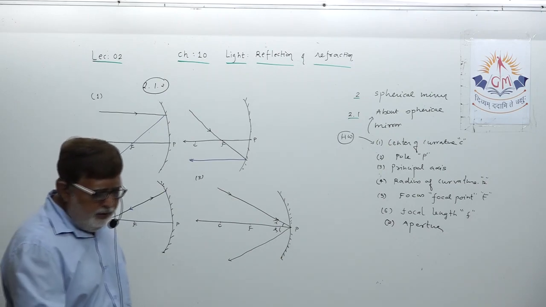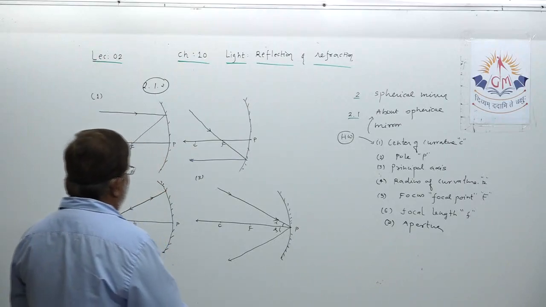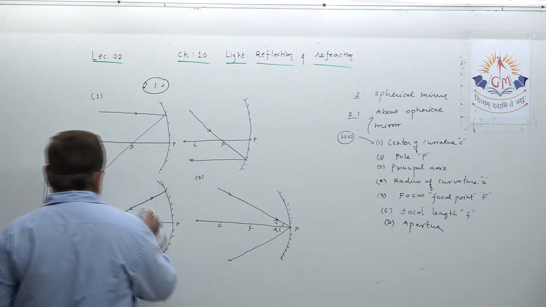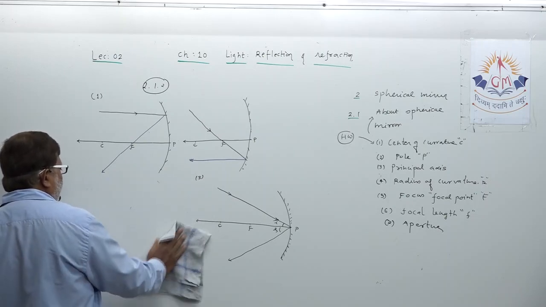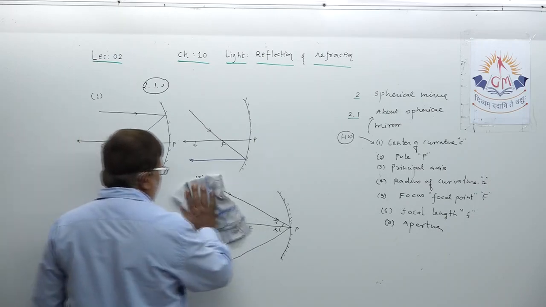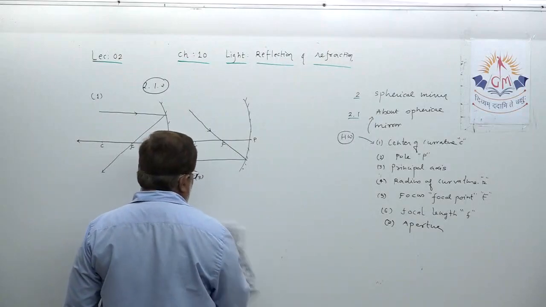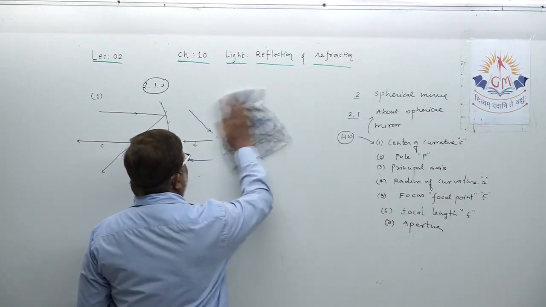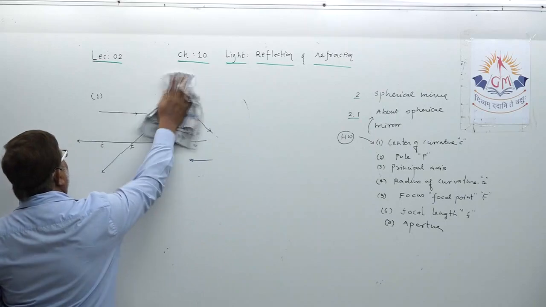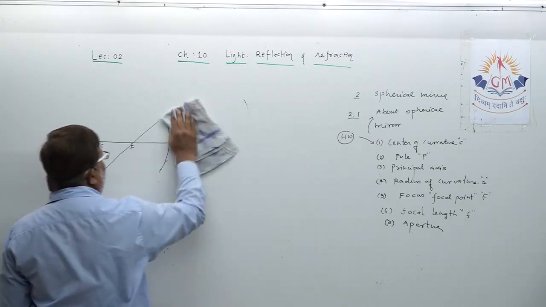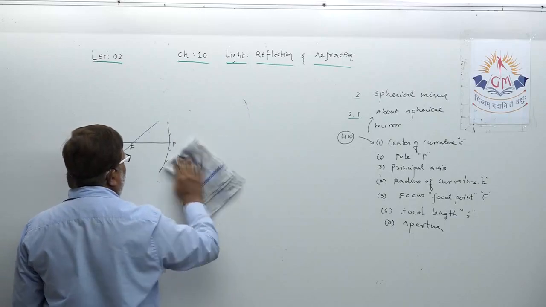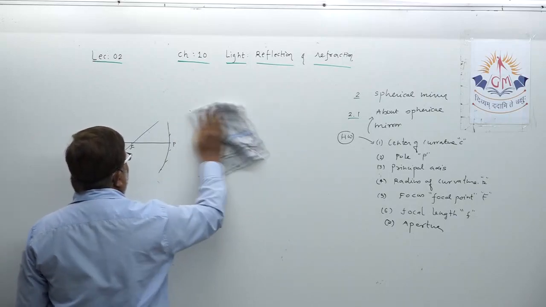Okay, dear student. So these two topics are homework first, and now we are starting the next topic, image formation by concave mirror. Topic 2.1.3, image formation by concave mirror.